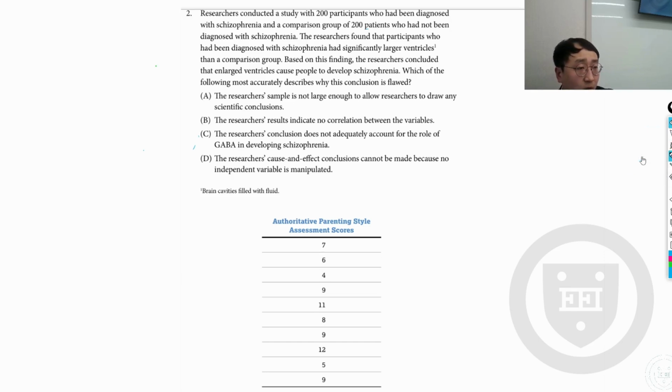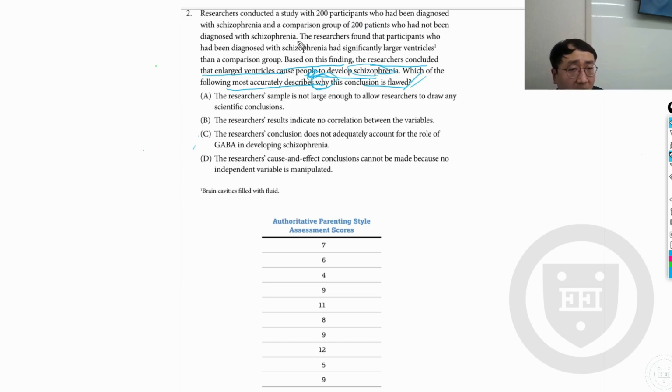Now we found some interesting results here. Based on this finding, the researchers concluded that enlarged ventricles cause people to develop schizophrenia. Which of the following most accurately describes why this conclusion is flawed?